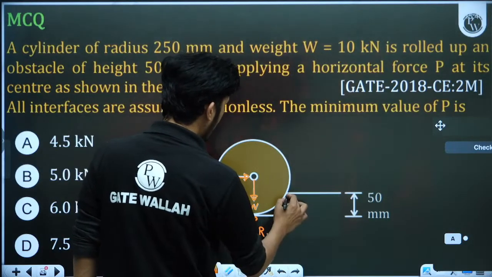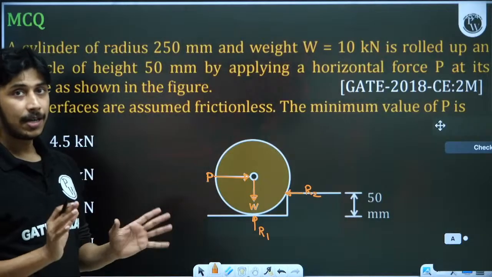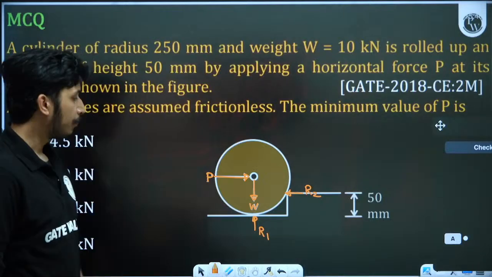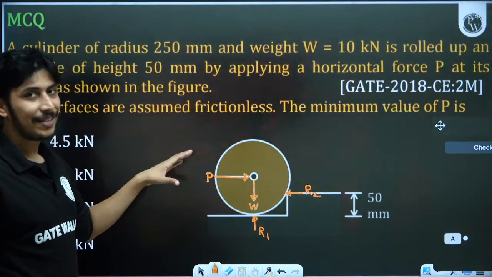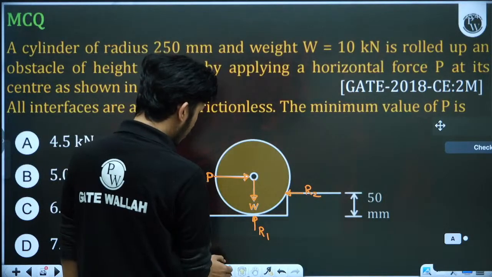At the very start, the reaction R2 has this direction. At the start of applying the force, when you are applying very little force, it will also be in this direction. But as you increase the force P and it reaches its maximum value, the angle of R2 will change.